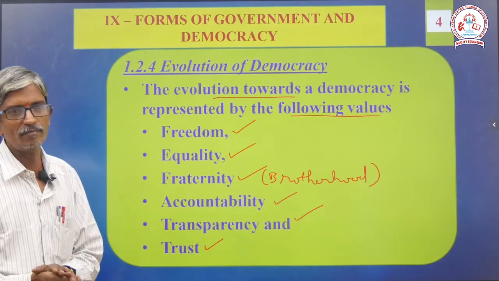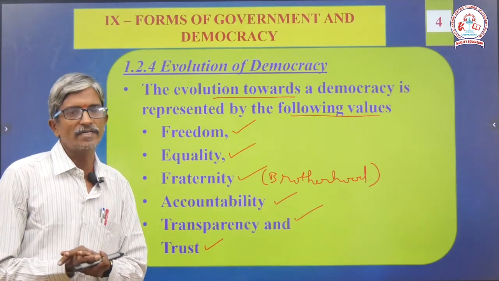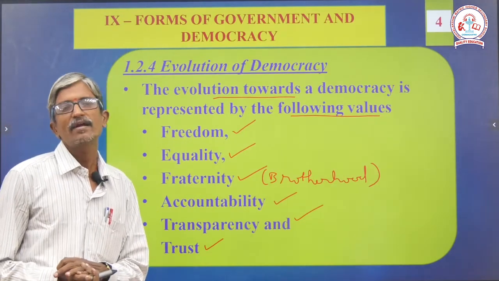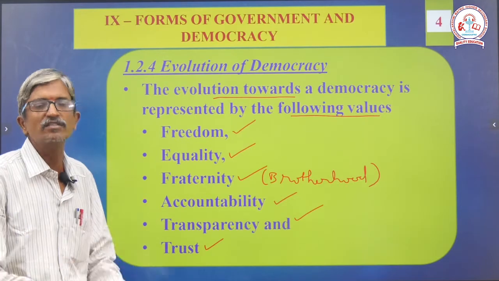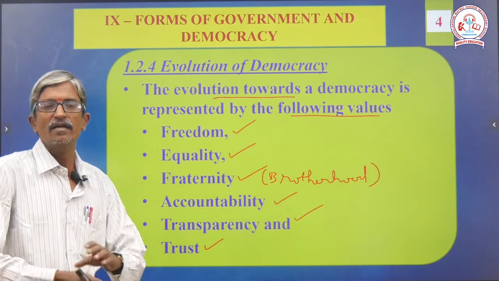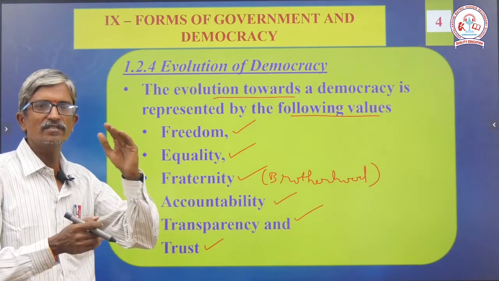Number 1, freedom. One more time I will revise for you: freedom, equality, fraternity. The next 3 are accountability, transparency and trust. Trust here means belief. Once I am given birth as an Indian, I have these many rights. So this is a trust we have.